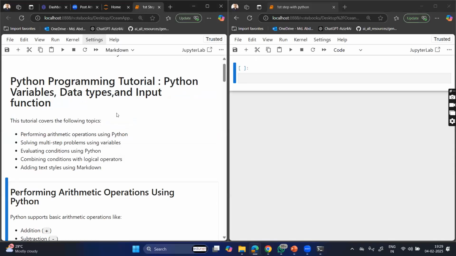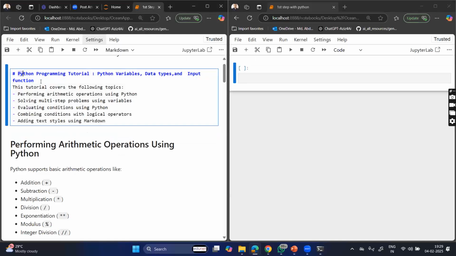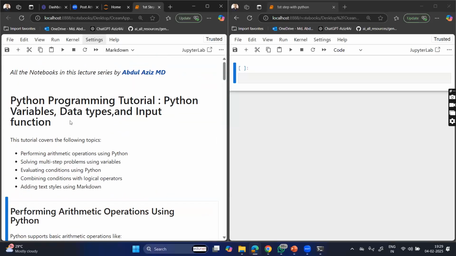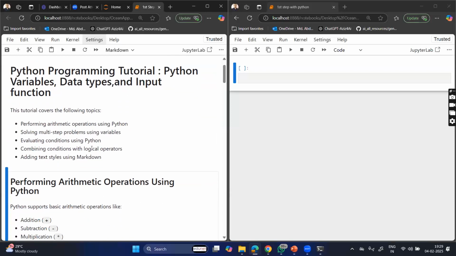Maybe what you can do, you can double click on it and you can see it is a main heading, and these are the topics that we are going to look at in the hands-on, something like this, right? So you can learn how to write the markdown. Now you can see that in this tutorial we will be looking at the Python variables, data types, input functions and all. Apart from that, we will be looking at the logical operators and all.